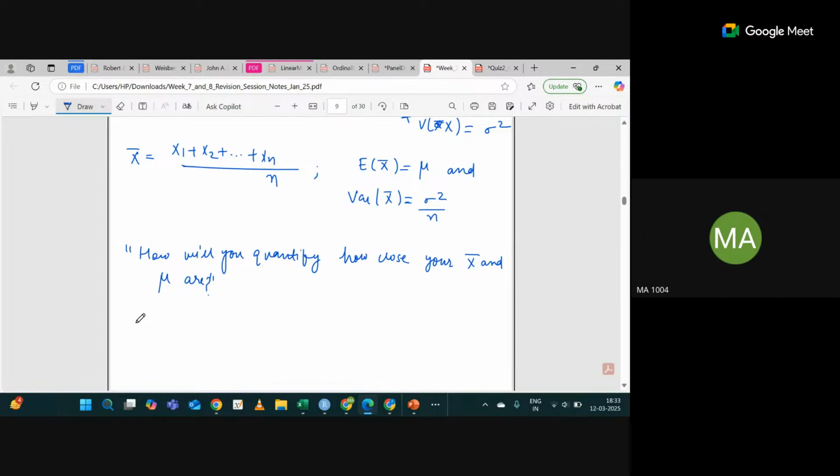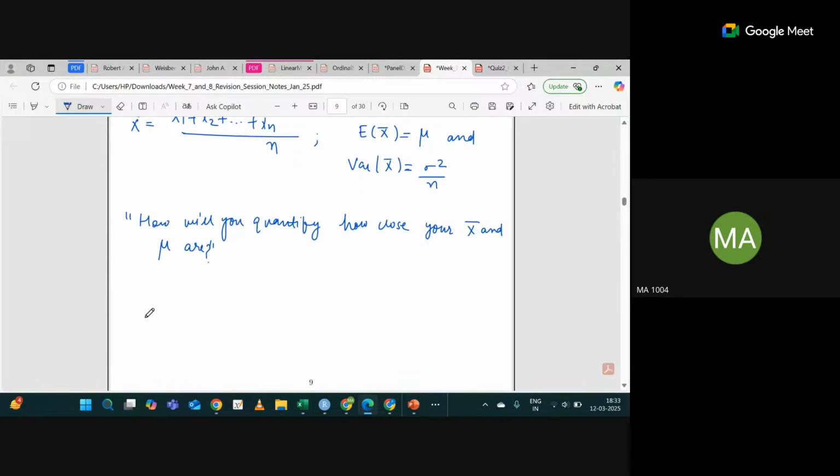You want to put a number on it, to quantify it. Is this clear?